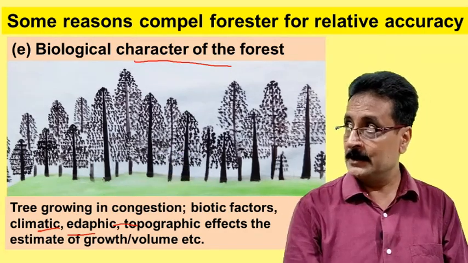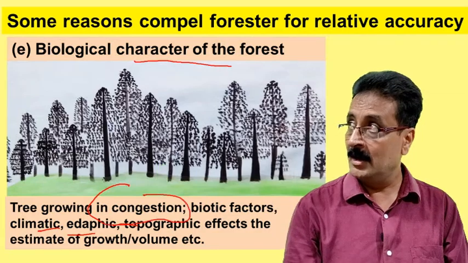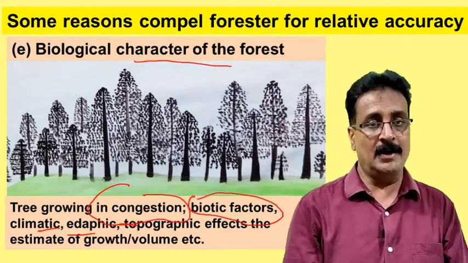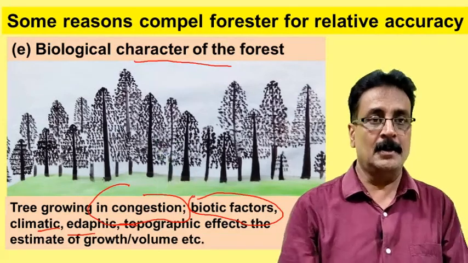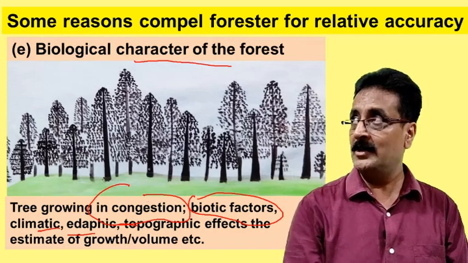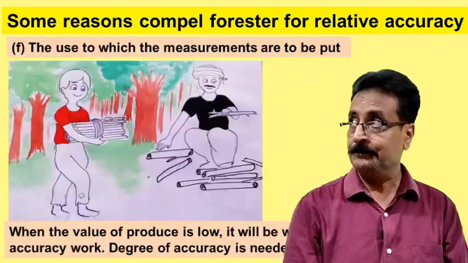Not only that, somewhere trees are growing in congestion, and somewhere there is an insect, pest or disease attack, so again the volume will be less, or again the biomass will be less. Again we have to go for relative accuracy. So the biological character of the forest is still there.